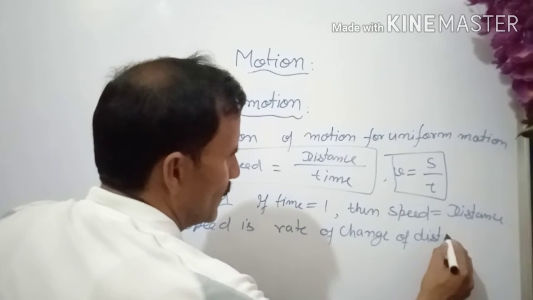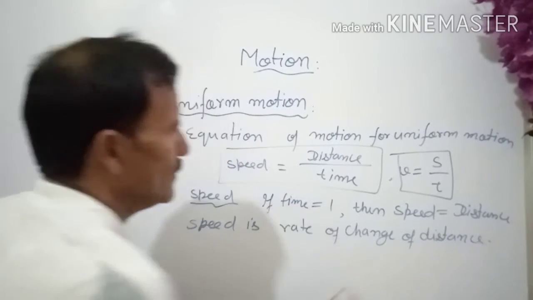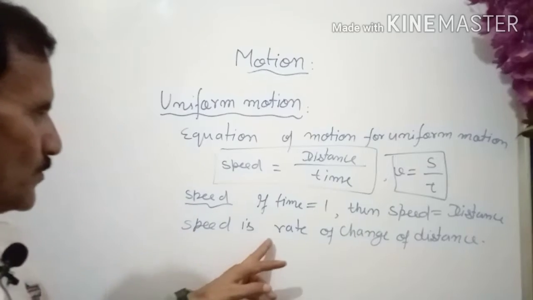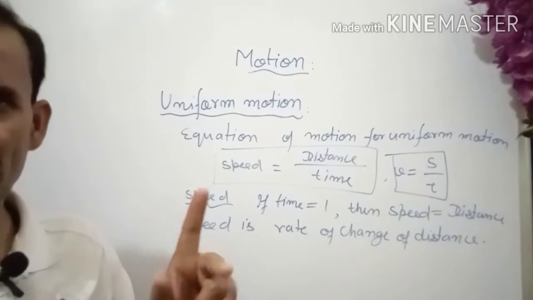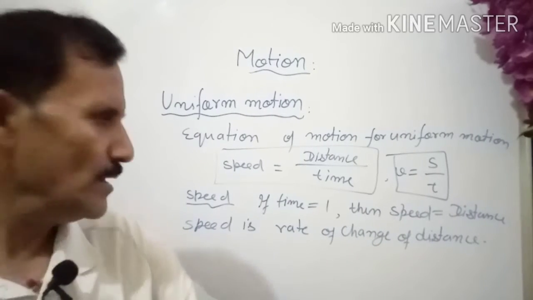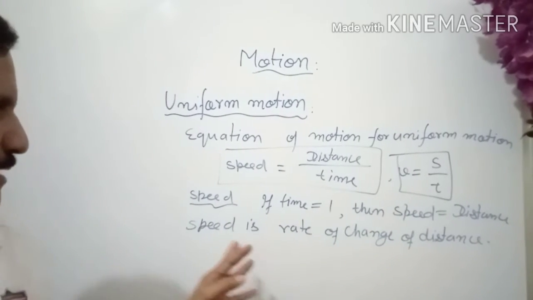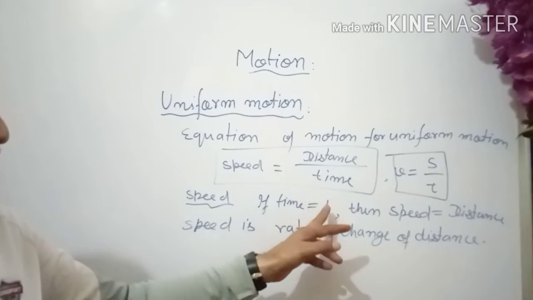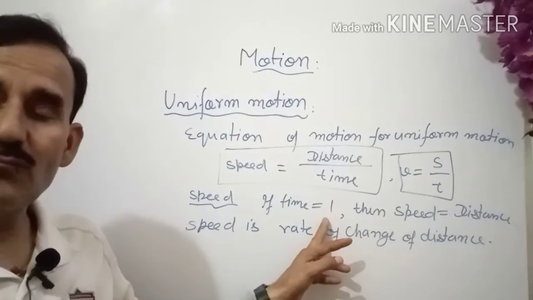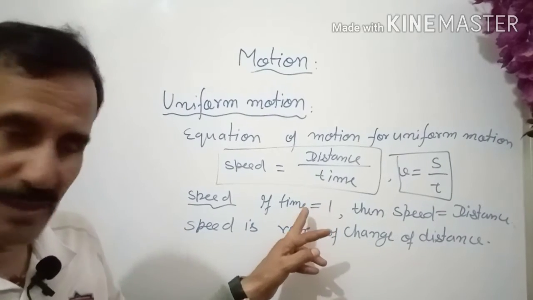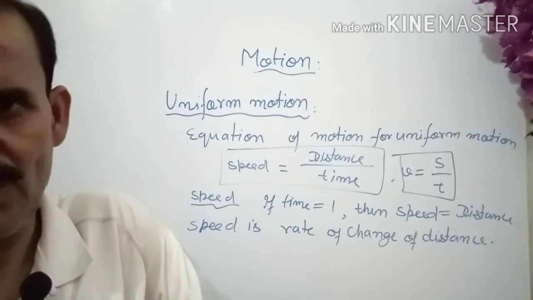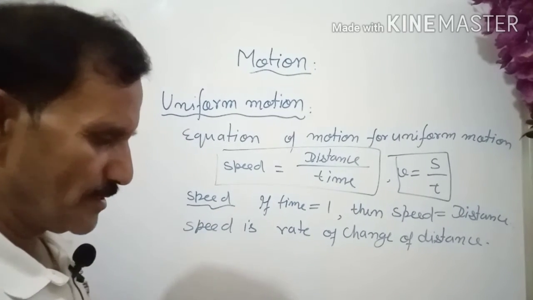Whenever we are dividing anything by time in physics, we are using rate. So in short, the speed is distance travelled in 1 unit time interval. Okay. So this is speed.